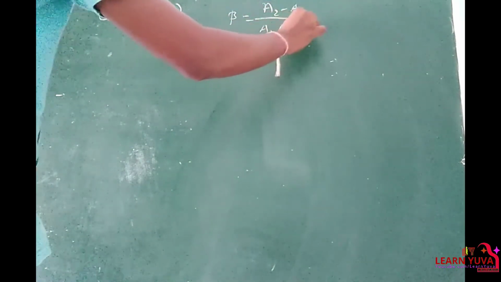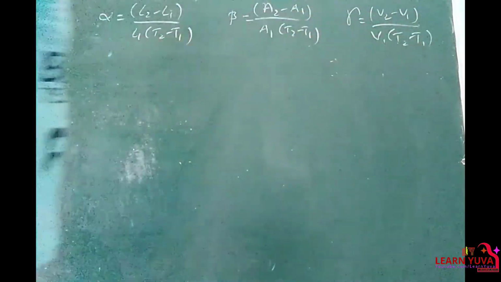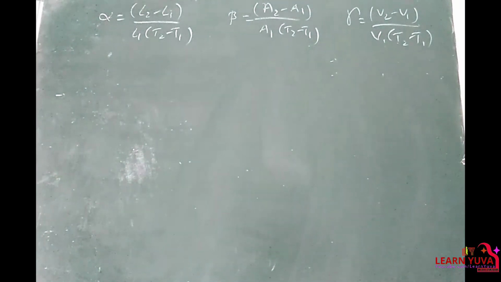Alpha is equal to L2 minus L1 by L1 into T2 minus T1. Beta is equal to A2 minus A1 by A1 into T2 minus T1. Gamma is equal to V2 minus V1 by V1 into T2 minus T1. Here, now we are writing the units.